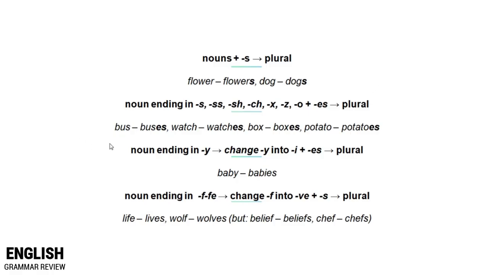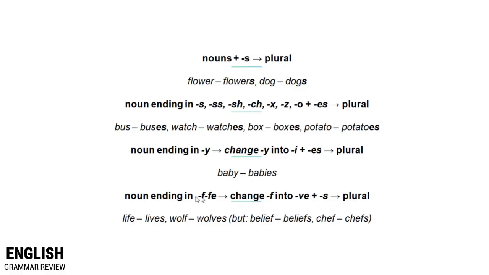For example, bus, buses, watch, watches, box, boxes, potato, potatoes. And nouns ending in y change into i plus es when we want to make a plural. For example, baby, babies.